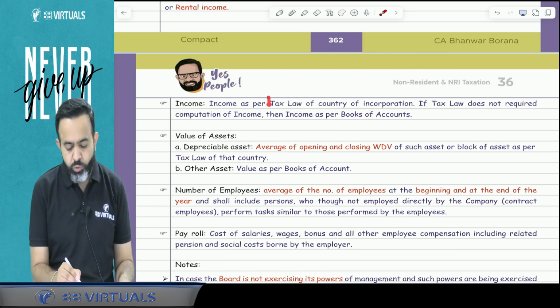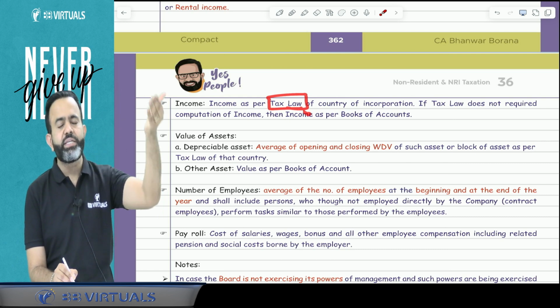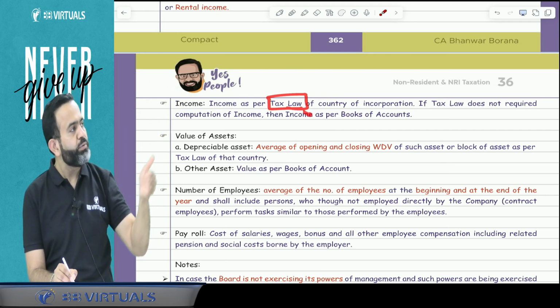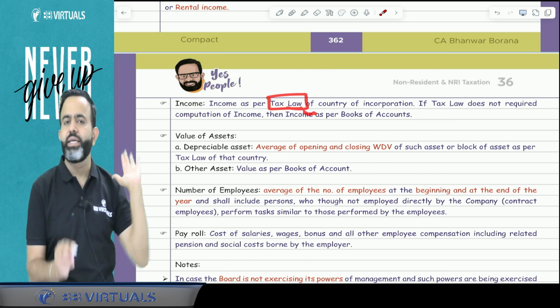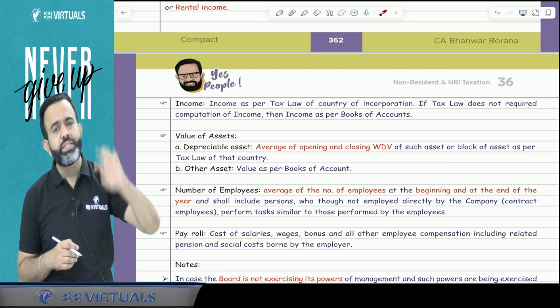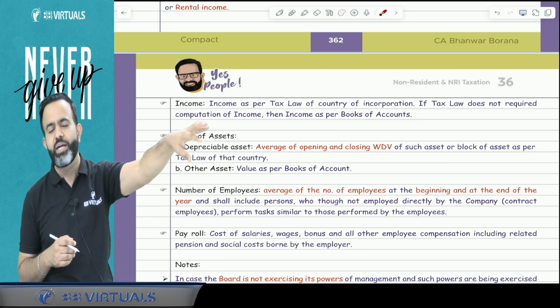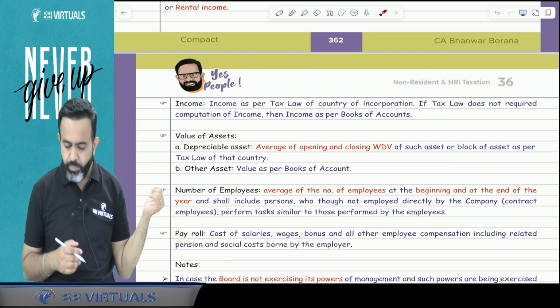So guys, income you have to consider as per the tax law of the country of incorporation. Suppose the company is incorporated in Singapore, then whatever the income as per Singapore tax law, that income you have to consider. But suppose in Singapore there is no tax law, then whatever the income as per the company law of Singapore, that income will be considered to determine the POEM.